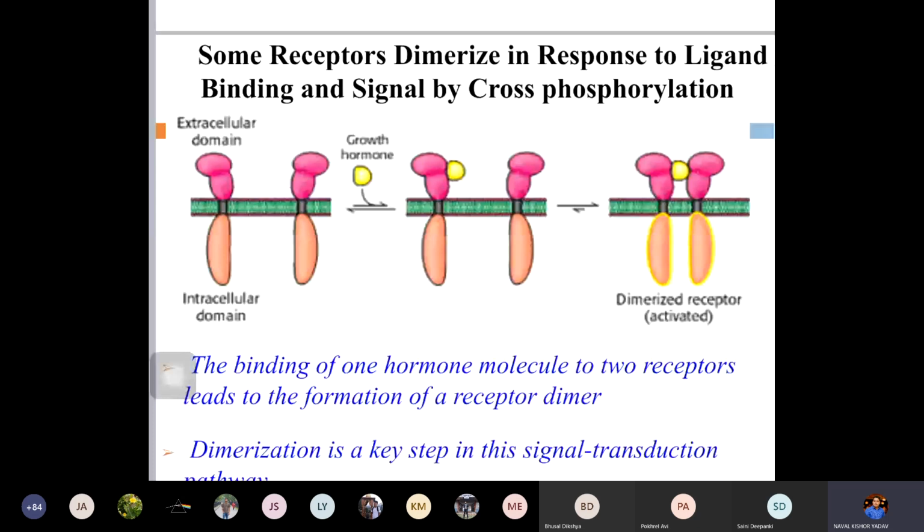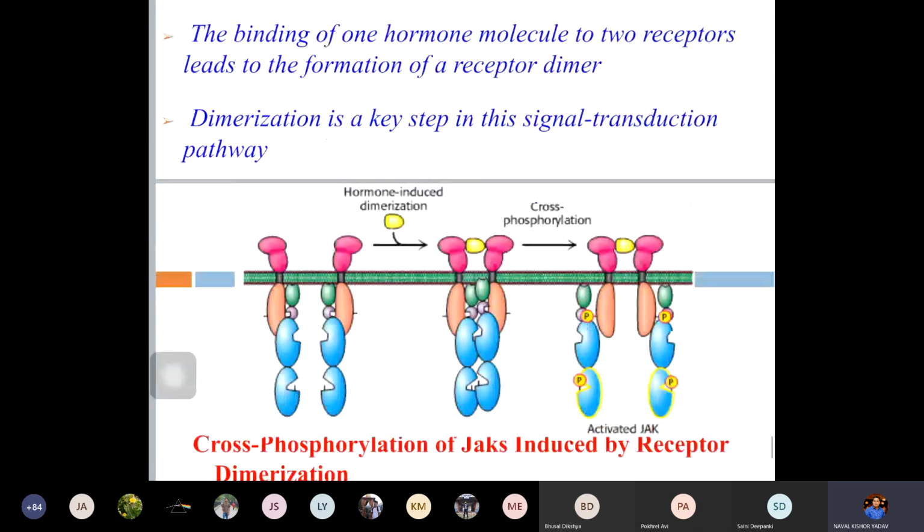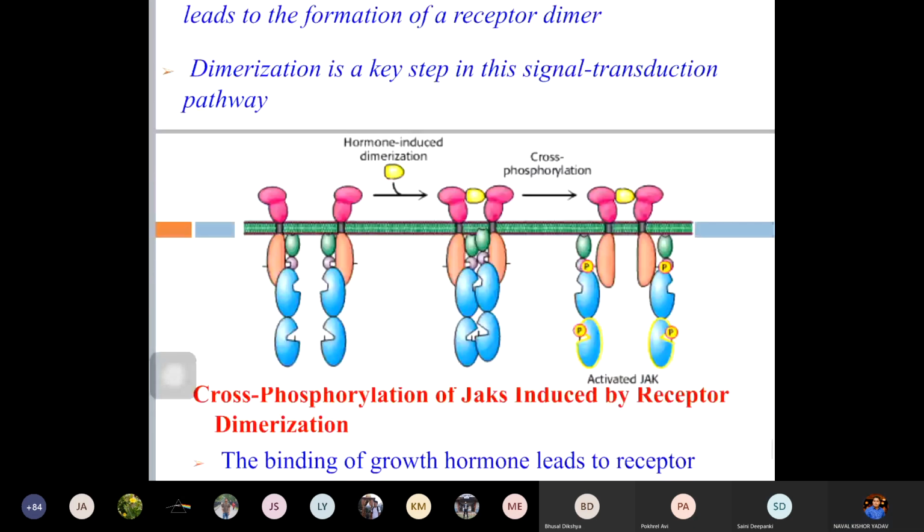So this intracellular domain will be activated after the dimerization. How is it activated? It is phosphorylated due to the tyrosine kinase enzyme. At the phosphorylated sites, other proteins will come and bind, like Janus kinase. This is the enzyme which will be activated and will come and bind here.